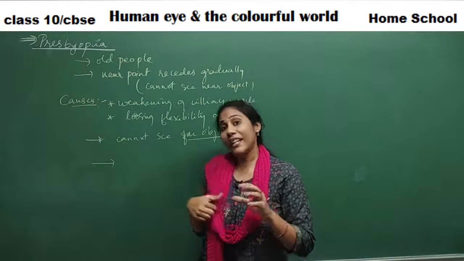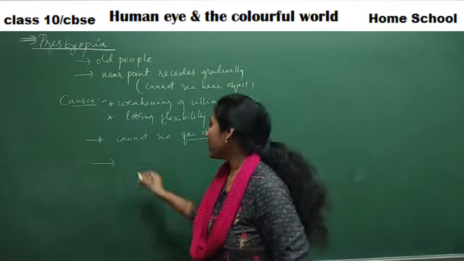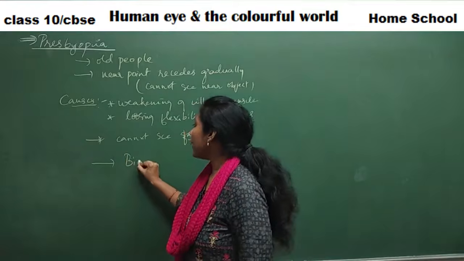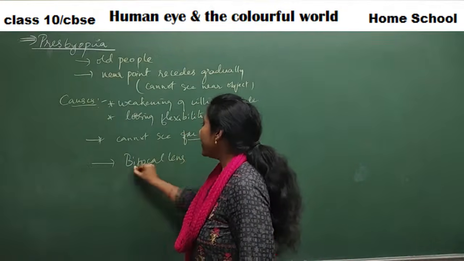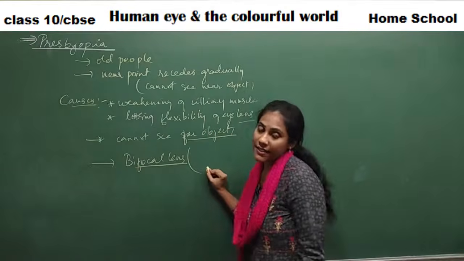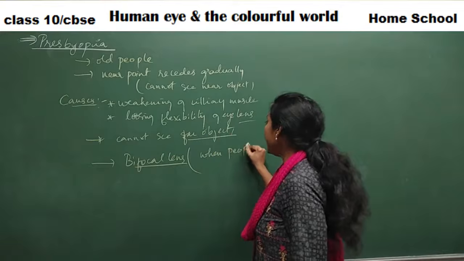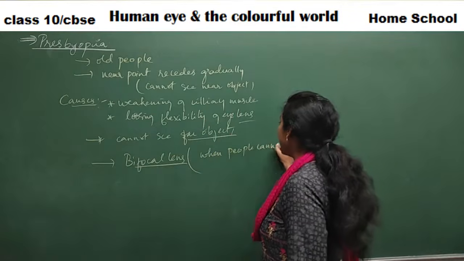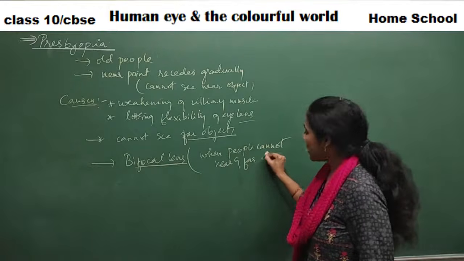type of lenses that they use in their specs is bifocal lens. So here you should come to know about bifocal lens. Okay, so when is the bifocal lens used? When people cannot see near and far objects properly.